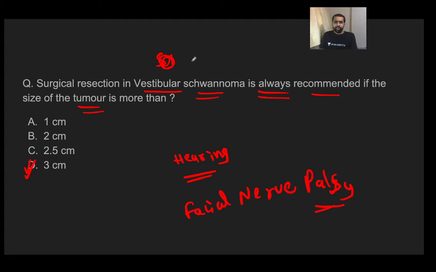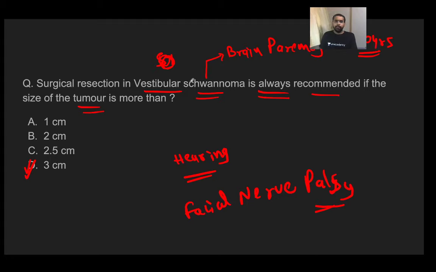Now, another important thing about schwannoma is that it can either occur in the brain parenchyma, or it can be a vestibular schwannoma. When it occurs in the brain parenchyma, it usually manifests in less than 30 years of age with seizures and headache.